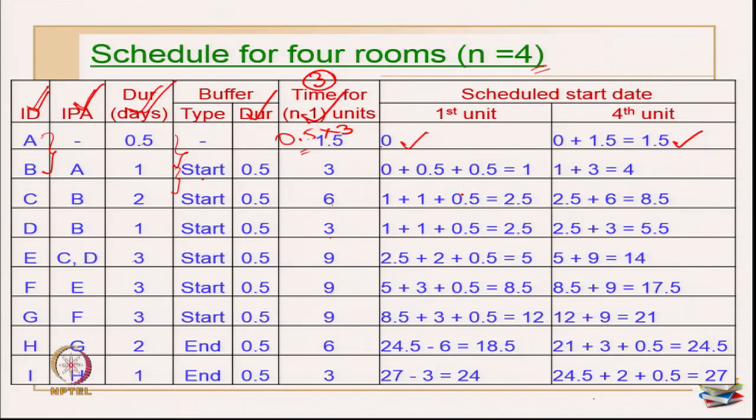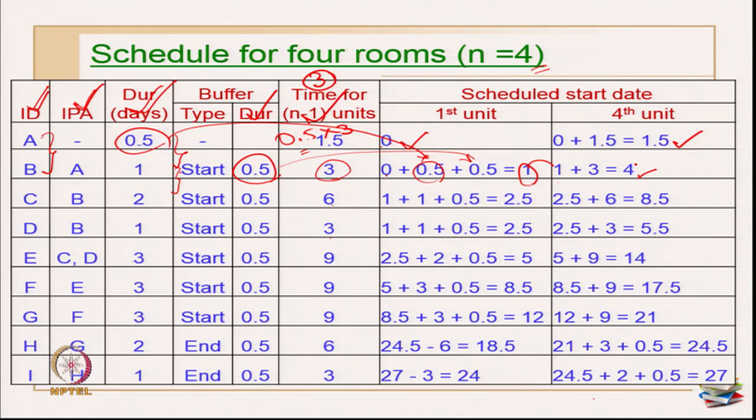Okay. So, what will be the scheduled start date? This is 0, which is coming from here, plus the duration of activity A, which is 0.5, plus the buffer between A and B, which is again another 0.5. So, that is the next 0.5 which is coming here and this 0.5 is coming here. So, this becomes 1 for me. Okay. And when can I start the last unit? As usual, this is 1 and plus I need 3 days to finish all my 3 units. So, 1 plus 3, this becomes 4 now.